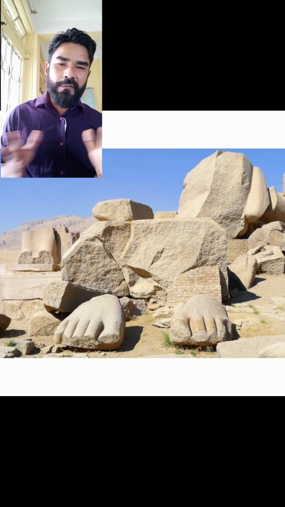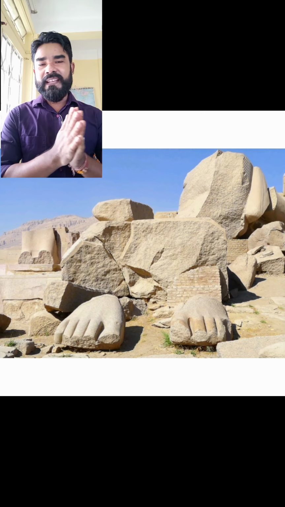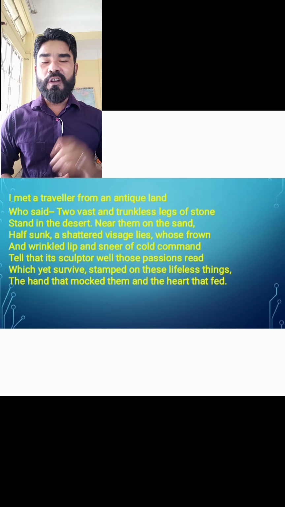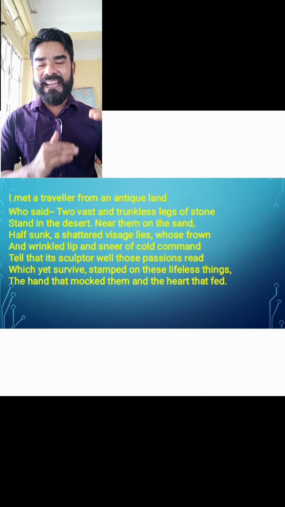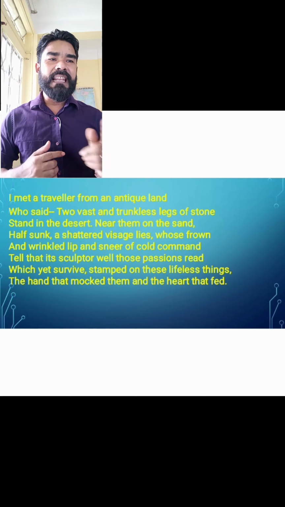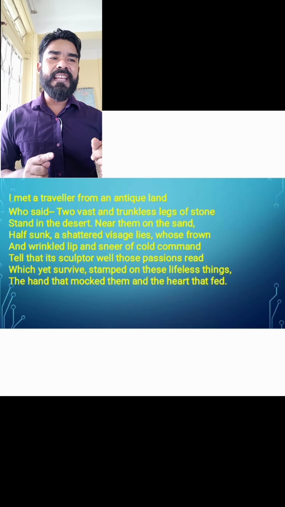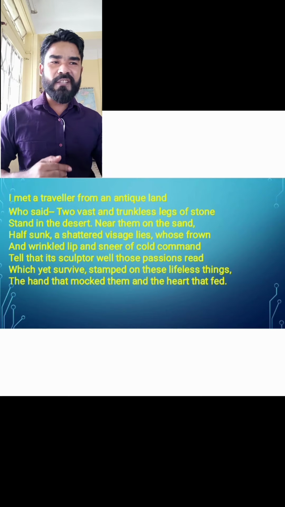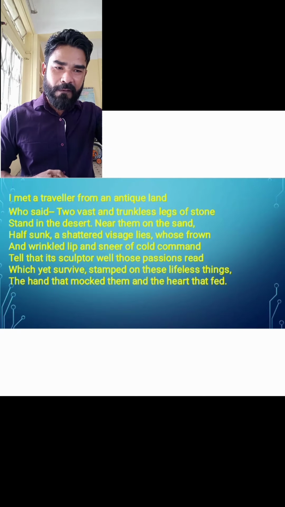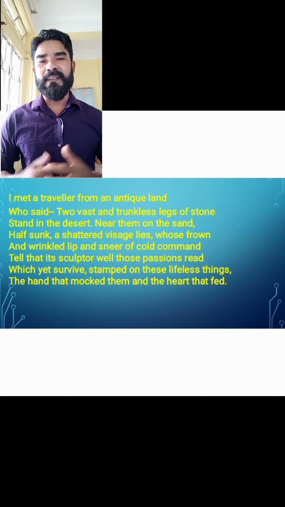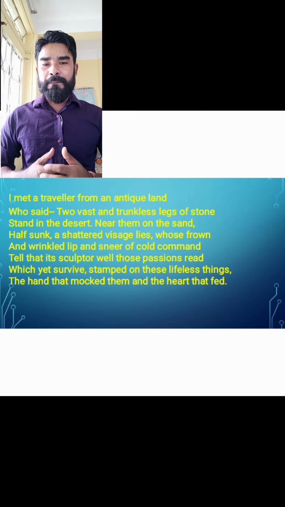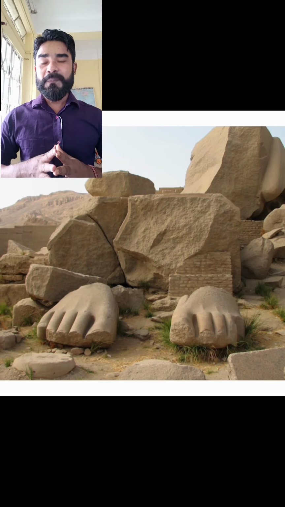Now, moving forward, as we can see, the rhyming schemes are very much different here. So moving to the first octave of the poem. Octave is the first 8 lines of the sonnet. It's called an octave. Now we can see land, stone, stand, throne, A, B. In this way it goes, and then again command, read, things, fed. If you go through it, you can find out the rhyming scheme very easily. So in the octave of this poem, the poet presents a speaker.